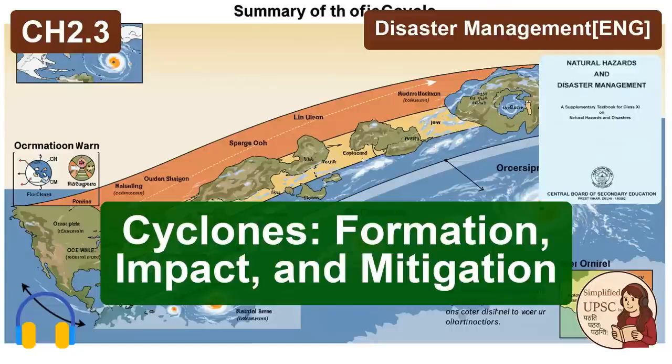Exactly. So the ultimate long-term mitigation challenge isn't just about building better storm prediction models. It's about tackling the poverty that prevents millions of people from having the basic resilience to survive what the atmosphere throws at them. That intersection of hazard and vulnerability. Yeah. That's the core of disaster management.